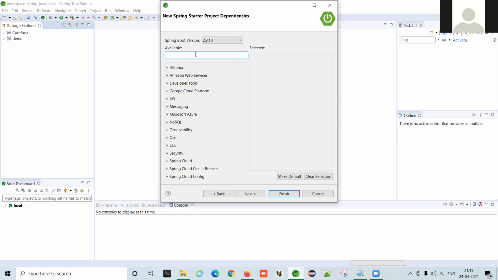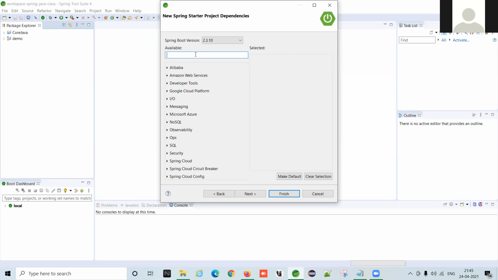But in the library folder, you can see there would be almost 100 dependencies. So this is the beauty of Spring Boot, which automatically provides you all the setup and configuration related things.